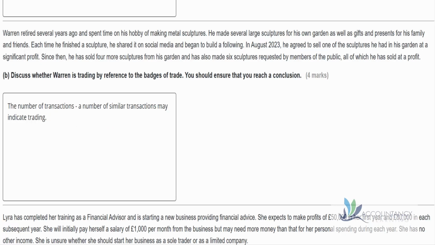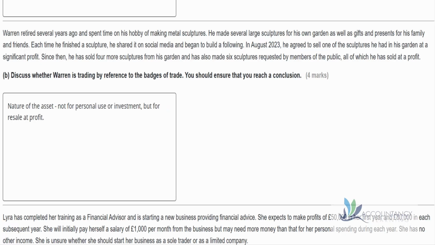Another badge of trade relates to the number of transactions or the frequency of those transactions. If there are quite a lot of transactions, it may indicate trading. So we can see at first there weren't very many transactions, but now there are. In August 23, he sold 1 of the sculptures, and then he sold 4 more, and then there's been another 6. There have been a total of 11 sales since August 23. And that might be enough to suggest that this is trading. So make sure that you use the information provided in the scenario because it's there to help you earn your marks.